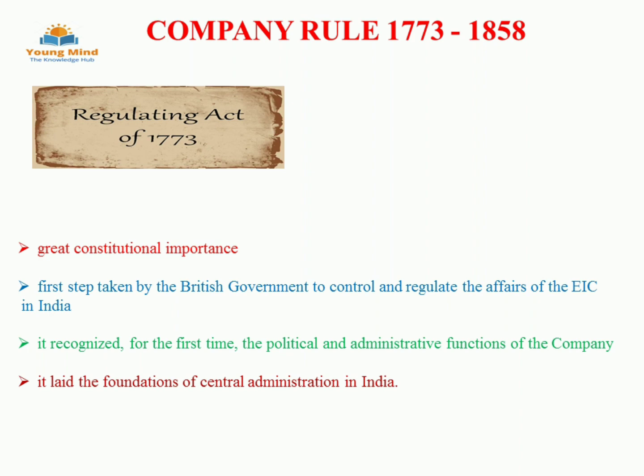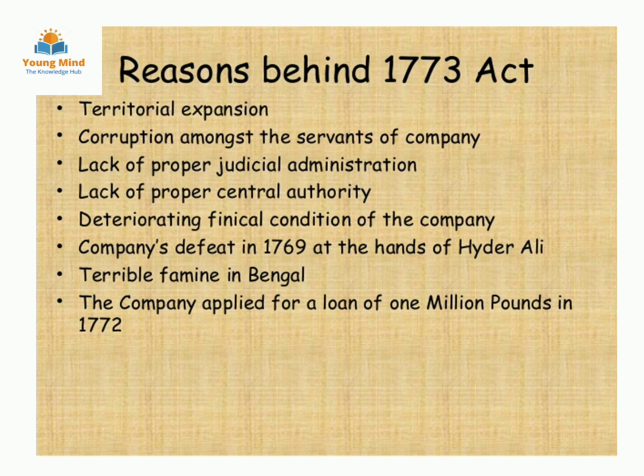How? After getting the diwani right, they became very rich. But who became rich? The East India Company? No, the company did not become rich. Instead of the company, its officials became rich, because of gross mismanagement of funds, corruption, etc., and they also gained wealth in the form of bribes, gifts, and private trading. At that time, it was every Britisher's dream to go to India and earn money there. As you all know, India was then called the Golden Bird.